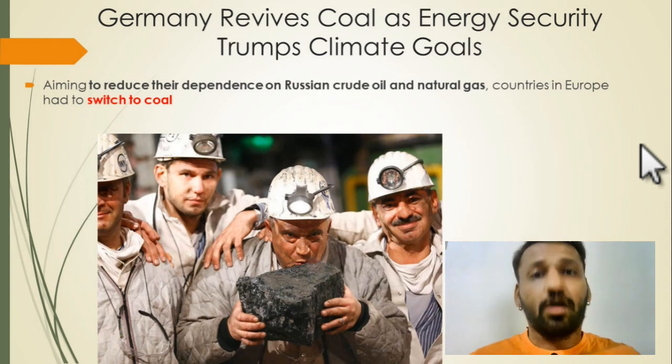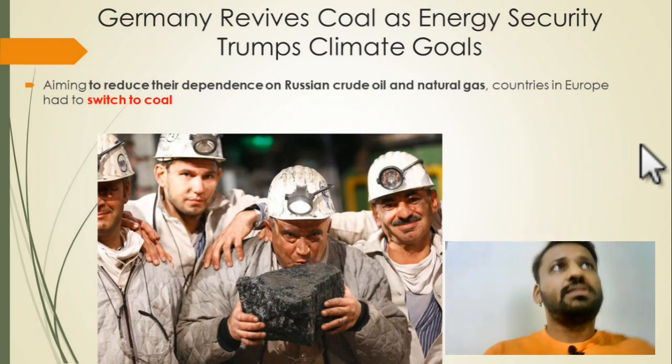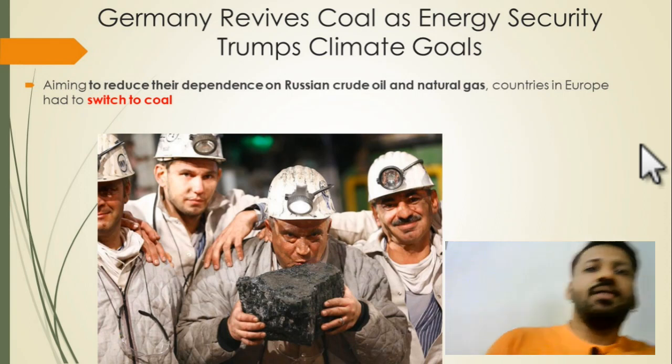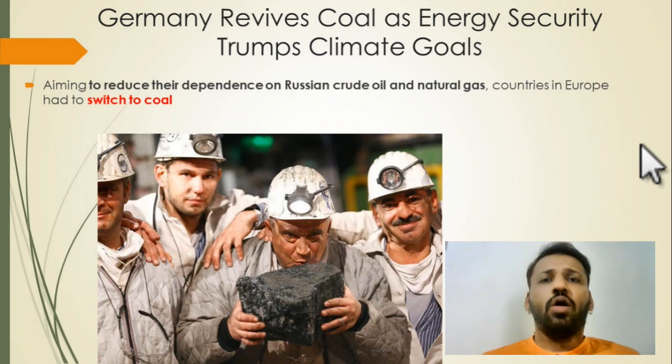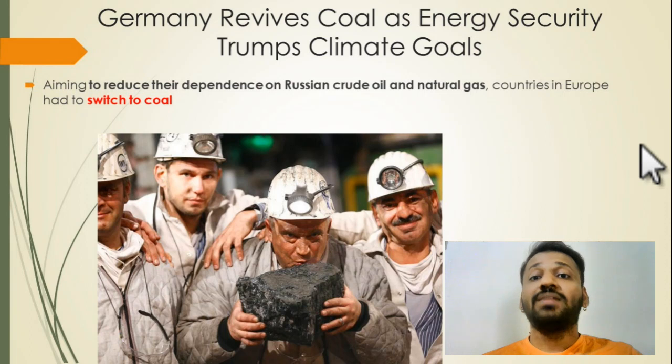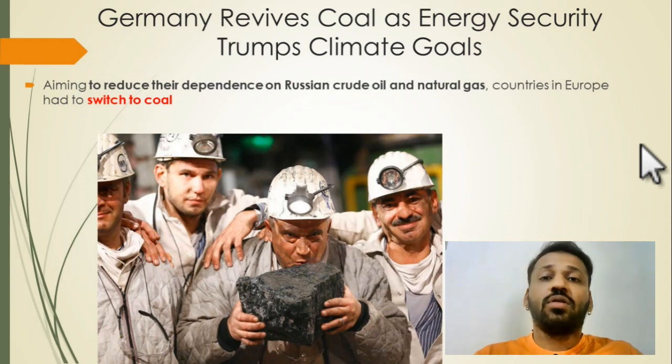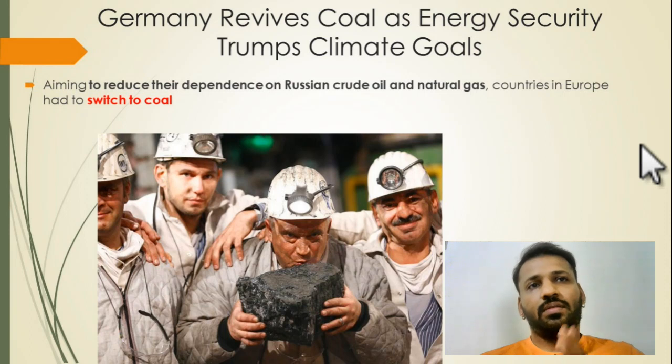These developed countries could have taken oil from other Middle East countries at a little higher cost. But see, for these developed countries it is a business. They don't want the cost of production to rise much higher, or their industries to face losses. So they turned towards coal.